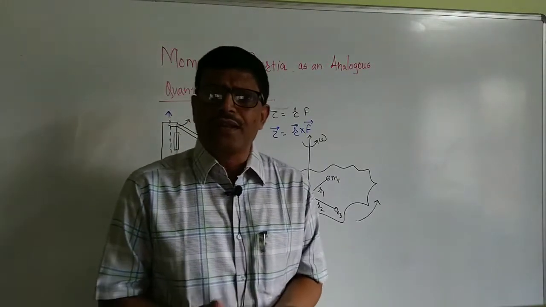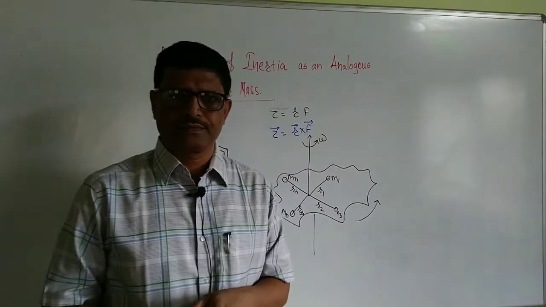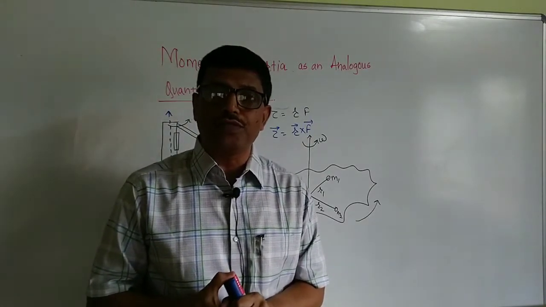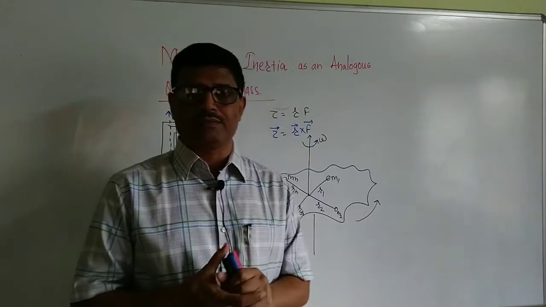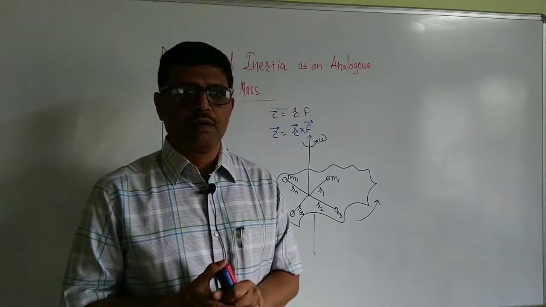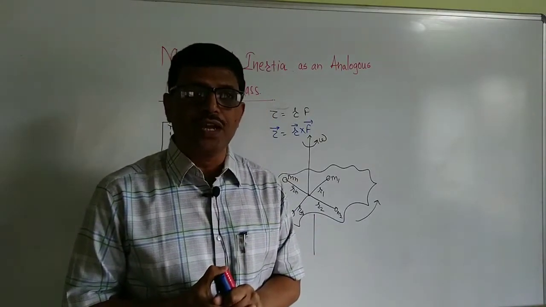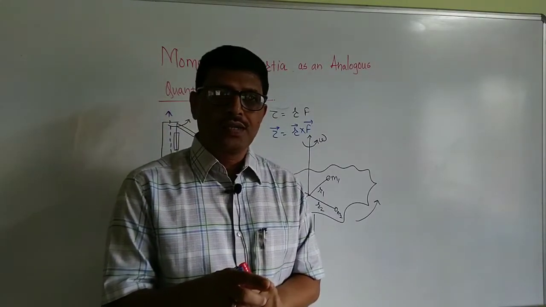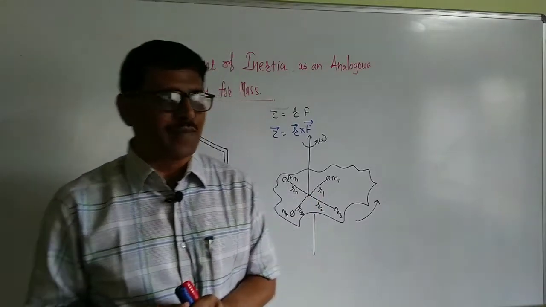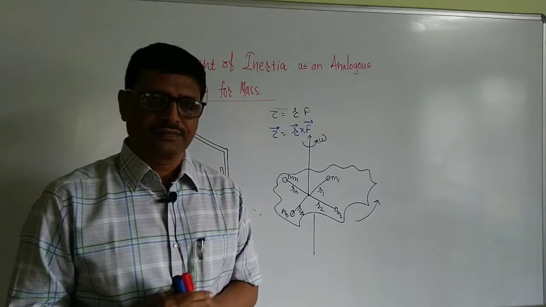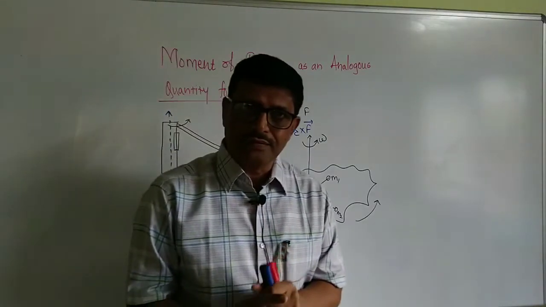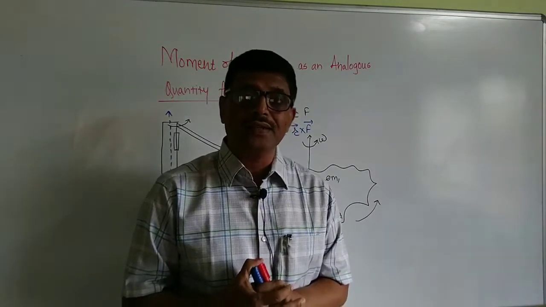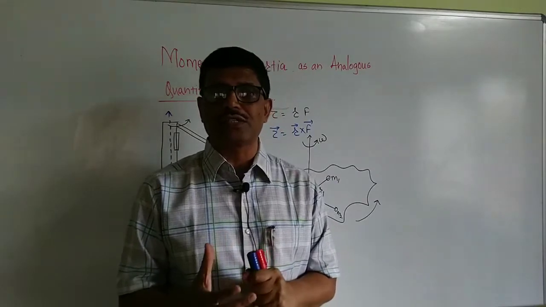It's very clear that when the rigid body rotates, every particle of this rotating rigid body performs circular motion with the same angular velocity omega. And when a particle performs circular motion, it has linear tangential velocity.